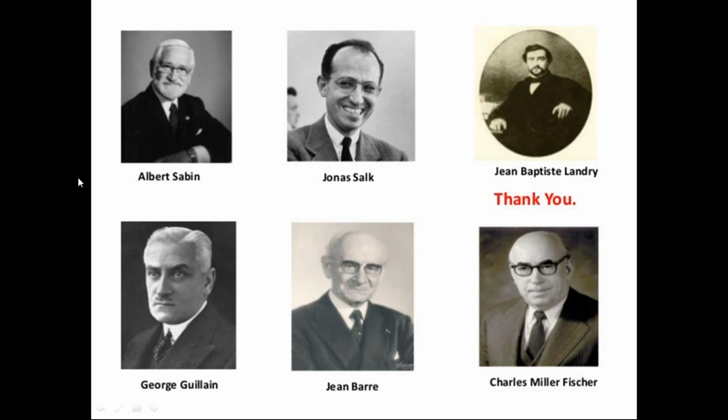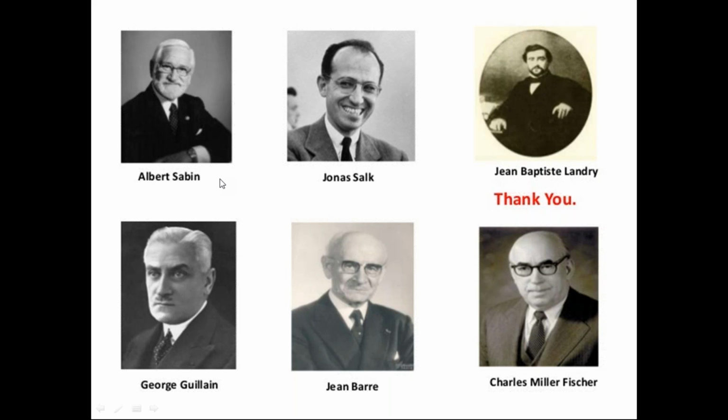So who are those people? Albert Sabin is the scientist who invented the oral polio vaccine.